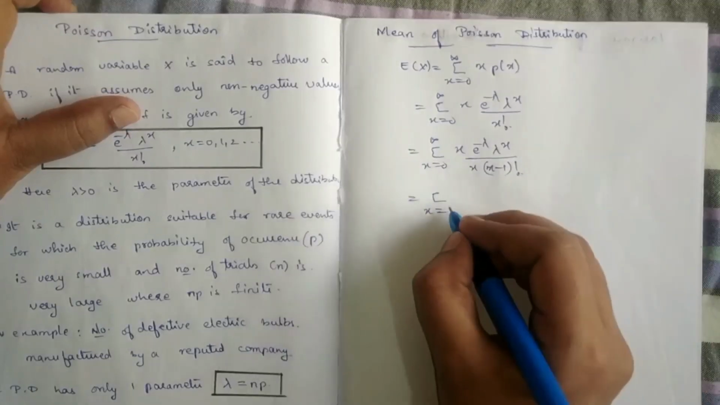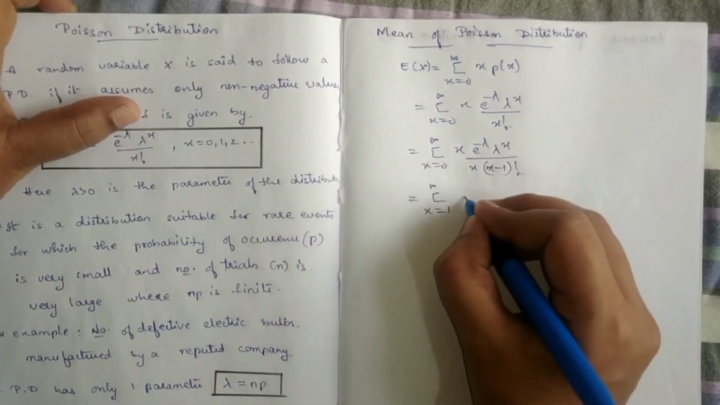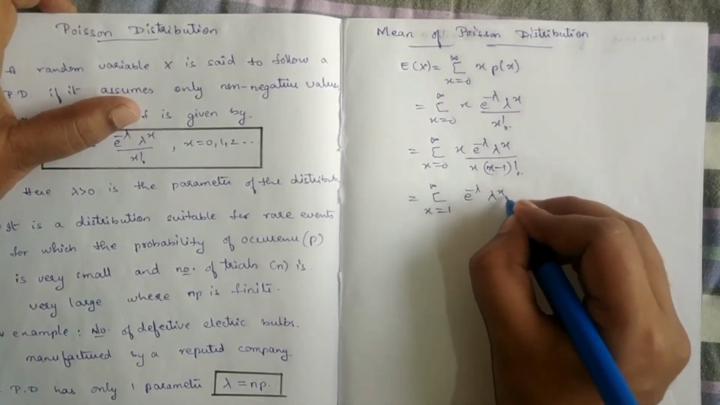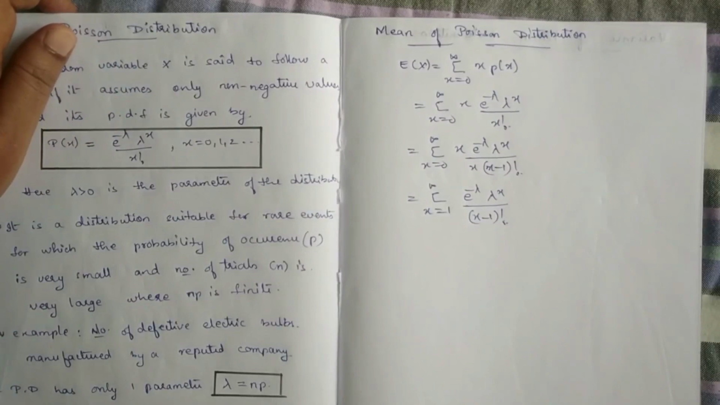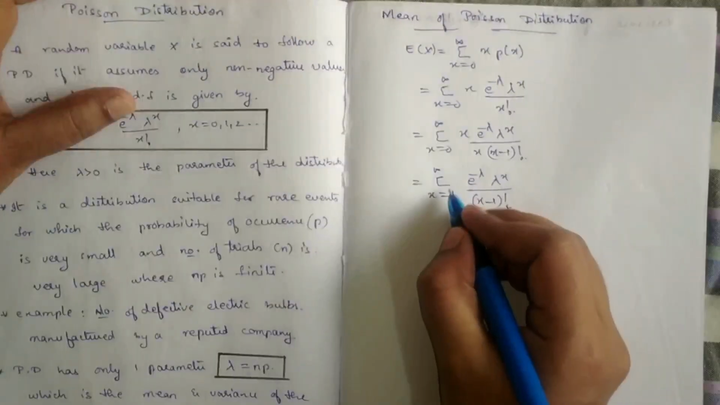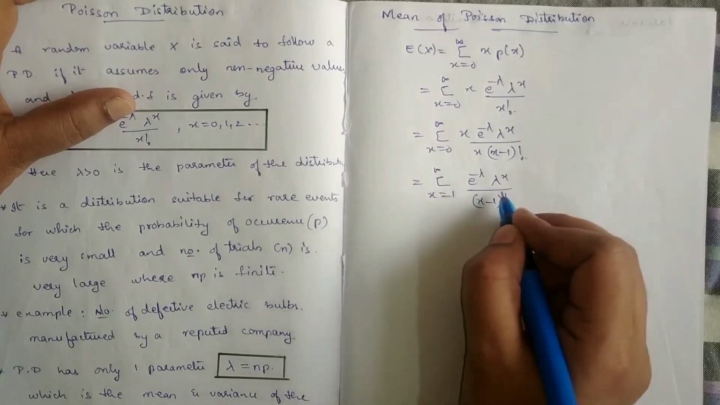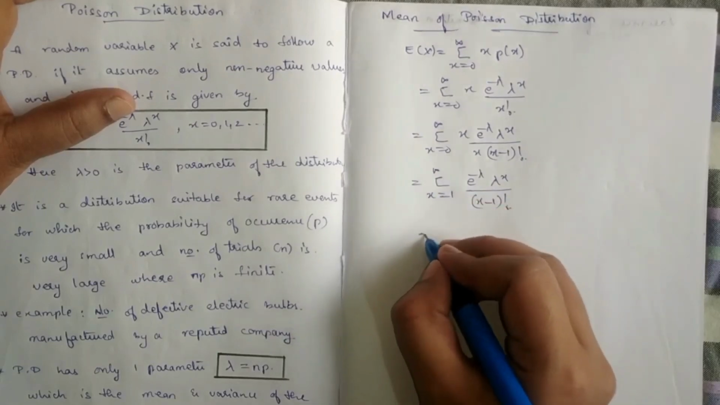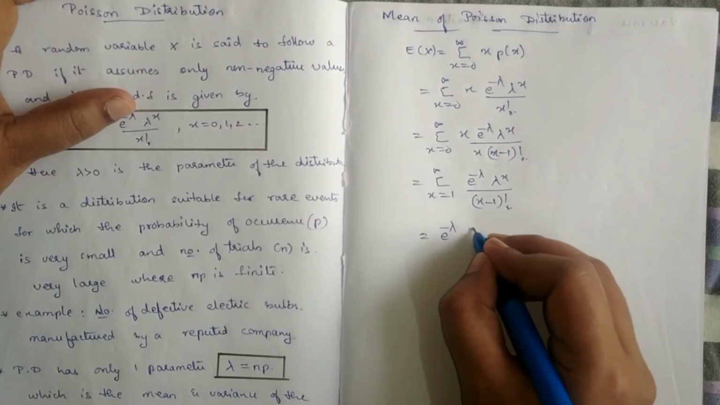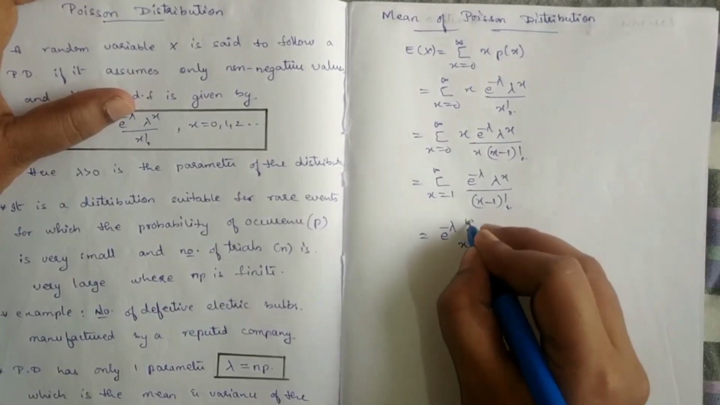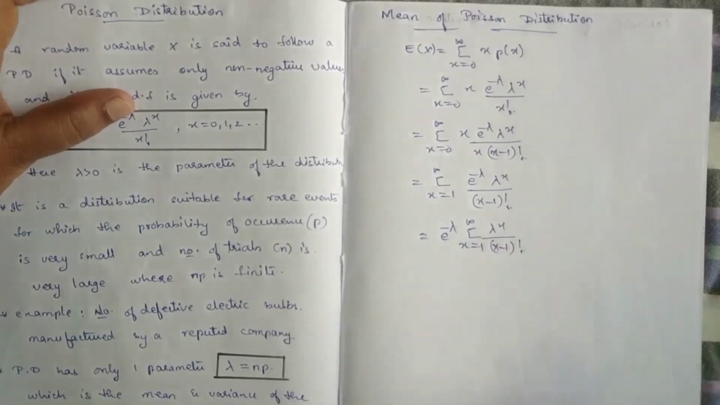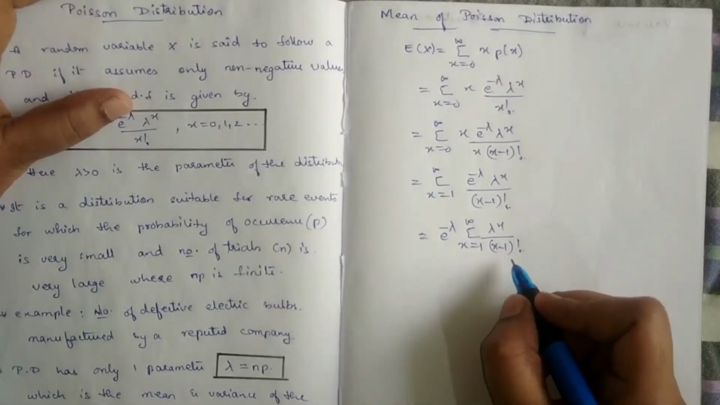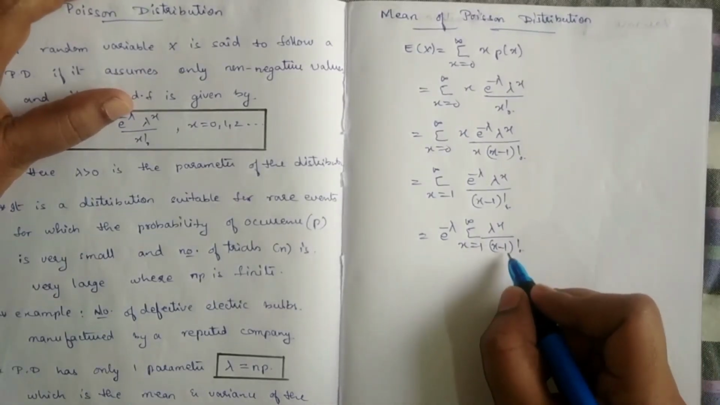We change the summation from 1 to infinity of e power minus lambda, lambda power x by x minus 1 factorial, because the x equals 0 term vanishes. So here the summation is running only on the x terms. e power minus lambda is constant, so you can take it outside the summation. You'll get summation x from 1 to infinity lambda power x by x minus 1 factorial. After this we'll put the substitution here.